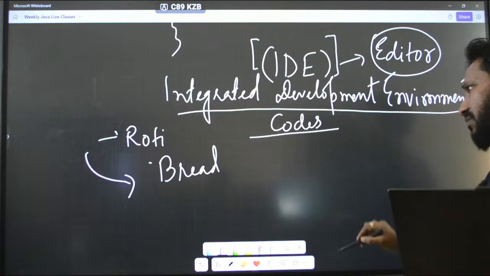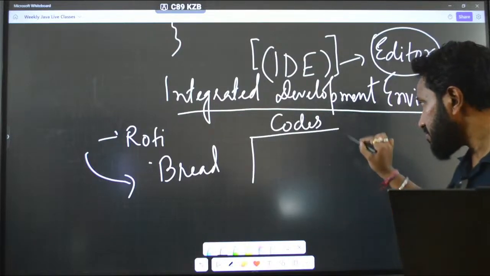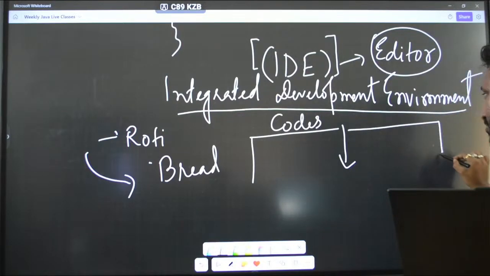There are many types of editors that we will be using.